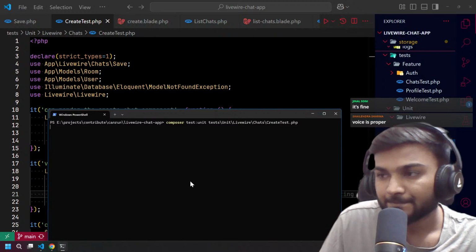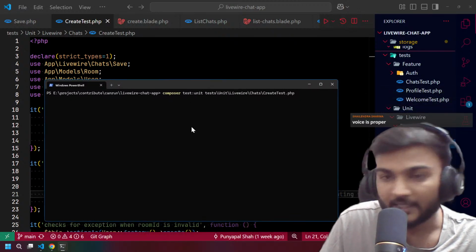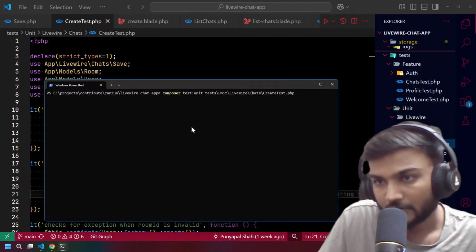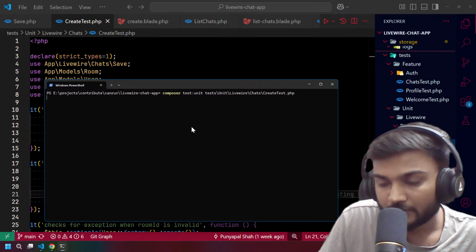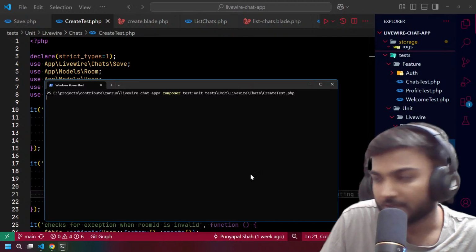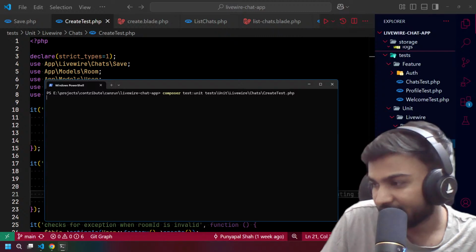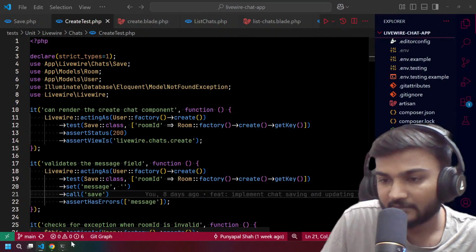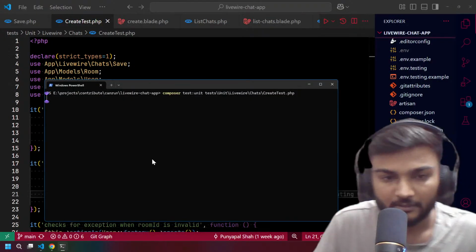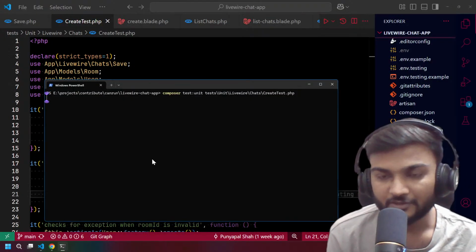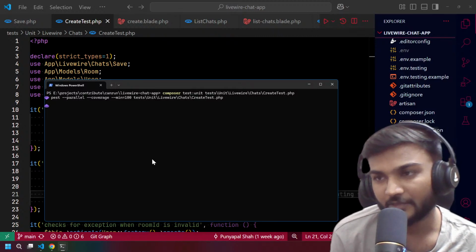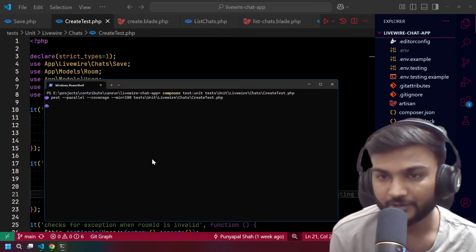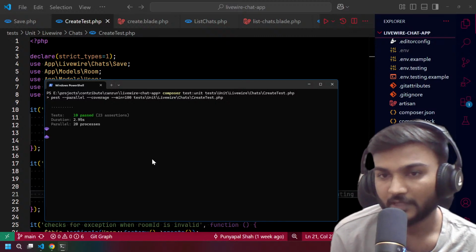Okay, so let's run the test and check if it's covering the whole component or not, right? It's a bit slow, I don't know why. And it's saying that we are using PHP 8.2, but it is PHP 8.3, but it's fine. Actually, yesterday and in the previous stream my voice was not proper, so I changed my mic's position to have a better voice.